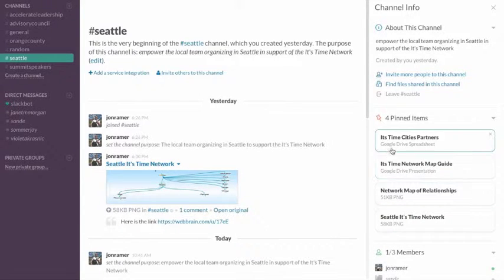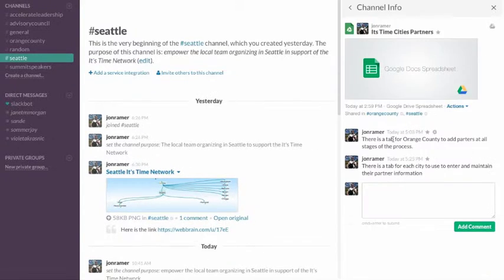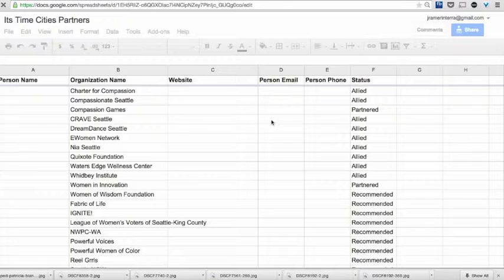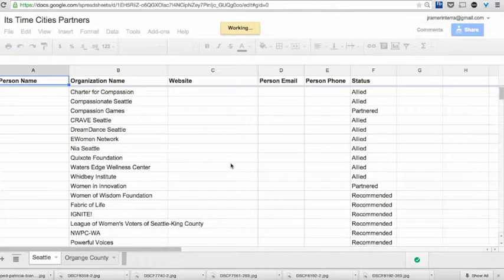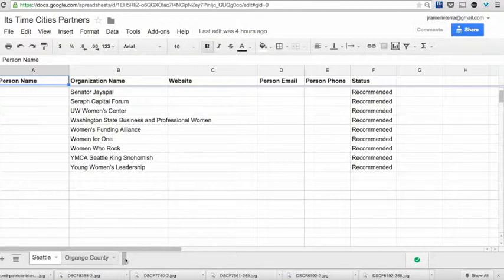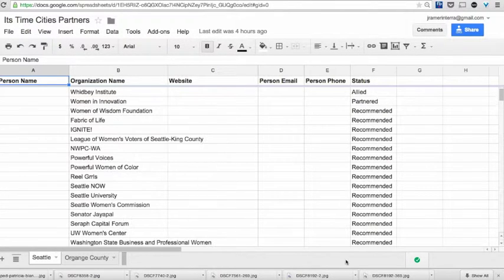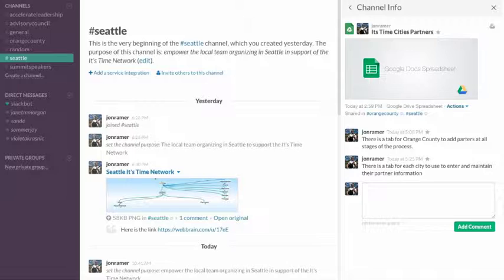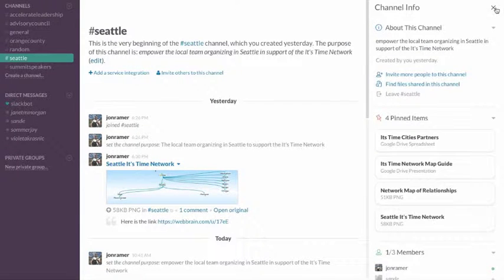The way you'll be sharing this information is through a Google spreadsheet. So I click here, and I can open this Google Docs spreadsheet. And in here, you'll be able to add the person name, and organization name, and their website. And down on the bottom, you'll see there's a tab, and there'll be a tab for each of the different cities. The way that we've organized this information and the status of these partners is into 3 different categories.